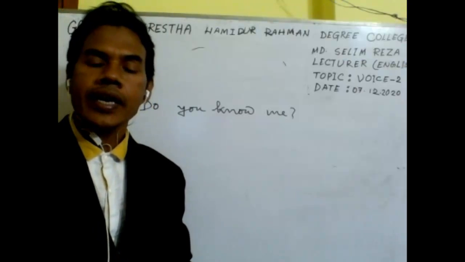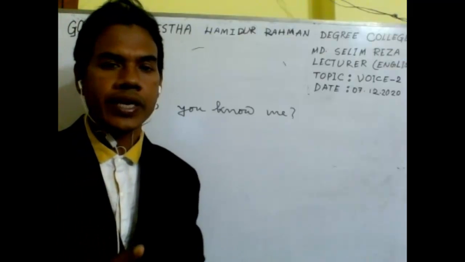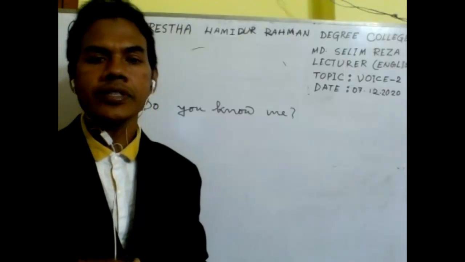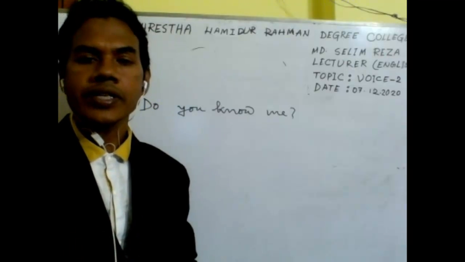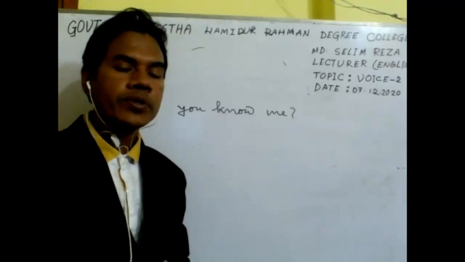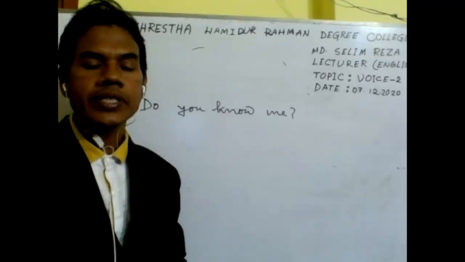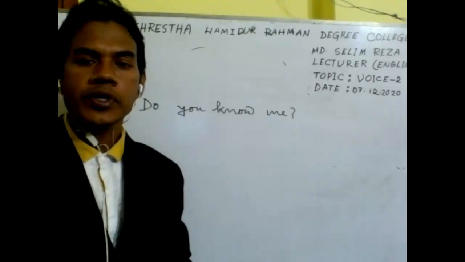So we have given you two rules, one for continuous related, another for continuous free. As it is not a continuous tense, we should use the rule which is especially used for continuous free. Do you know me?